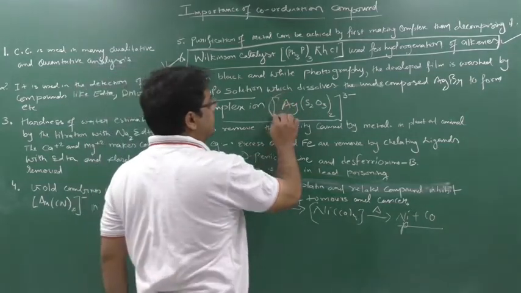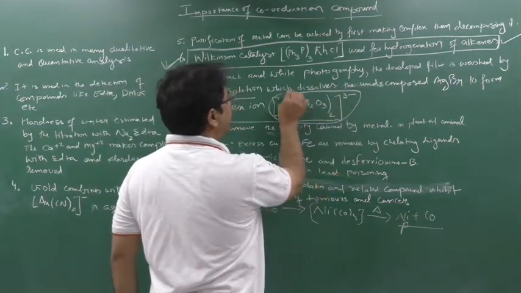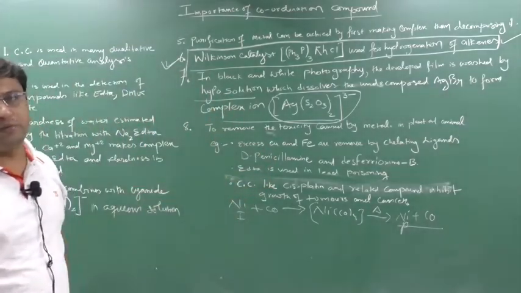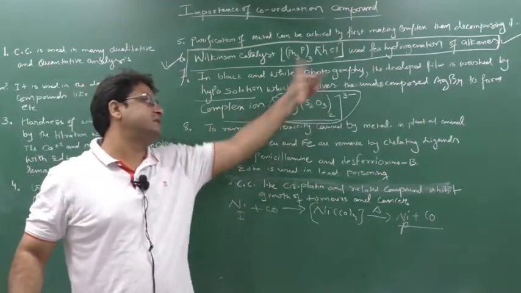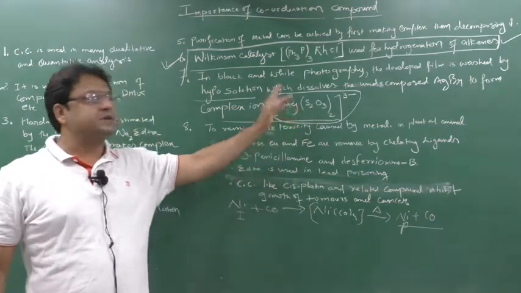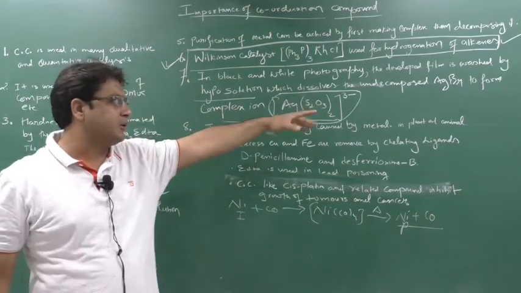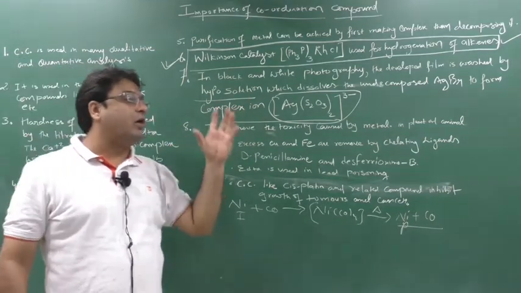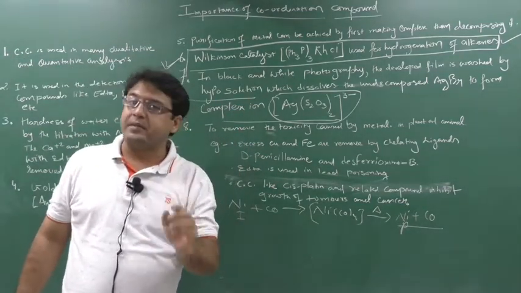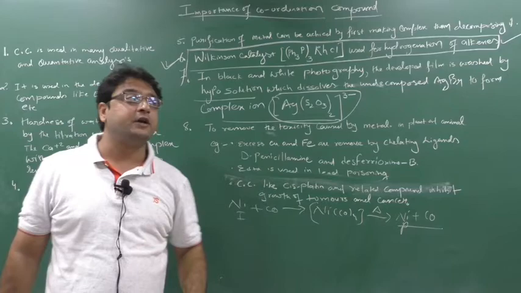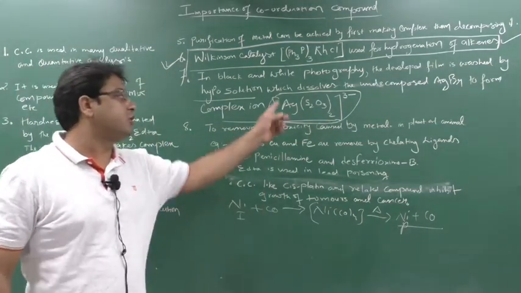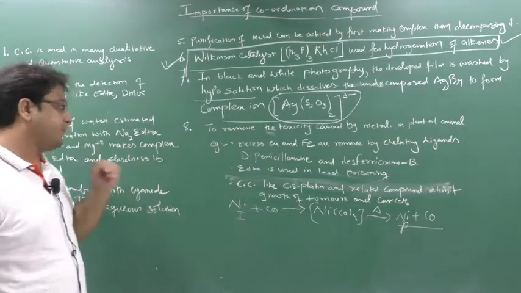So sir, how to remember this? Just remember this ion obtained during black and white photography. If you remember this much, the MCQ will be cleared: [Ag(S2O3)2]3-. If you remember this much, it's enough. Even if you don't remember the sentence, this formula is important. It is the complex ion formed during the photography of black and white, [Ag(S2O3)2]3-.